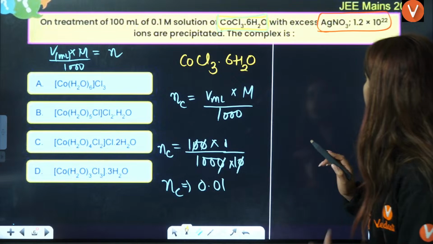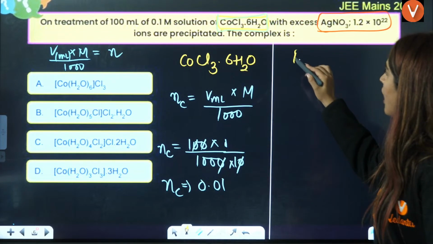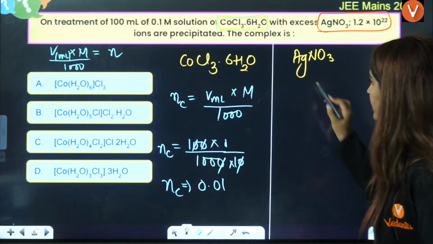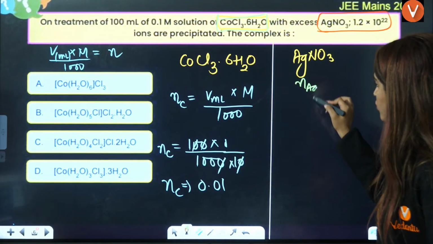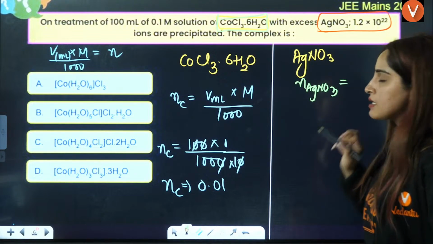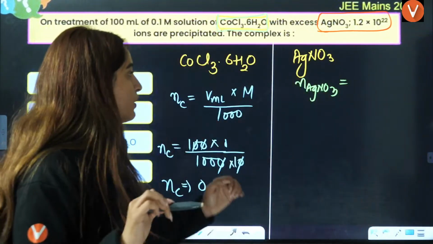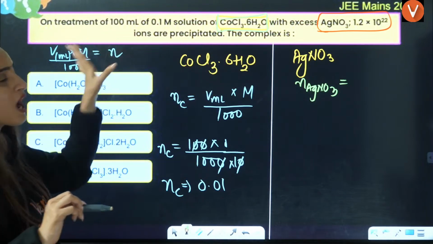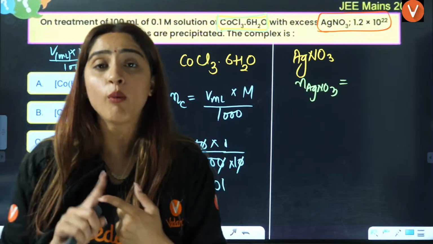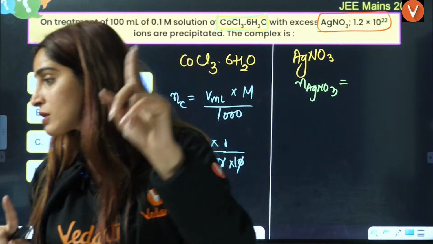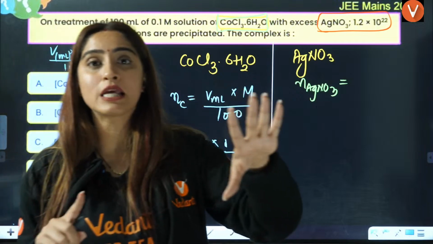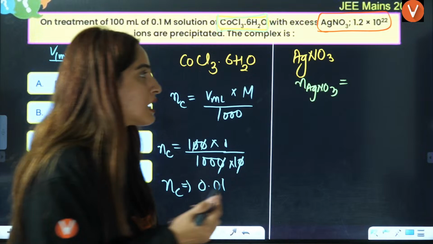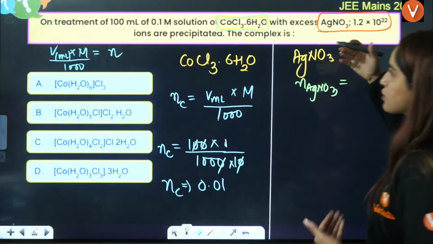After that, let's calculate how many moles of AgNO3 you have. Now tell me what is given to us, excess of AgNO3, this much ions. Now there is one more formula of number of moles. Number of moles equals number of atoms or ions divided by Avogadro's number.